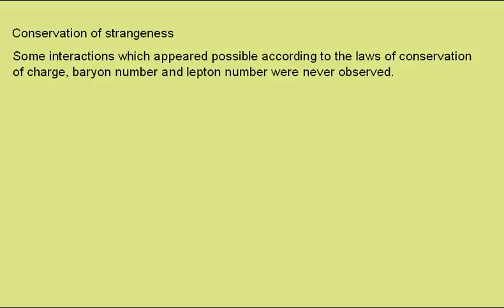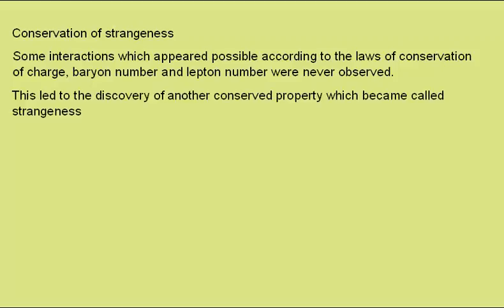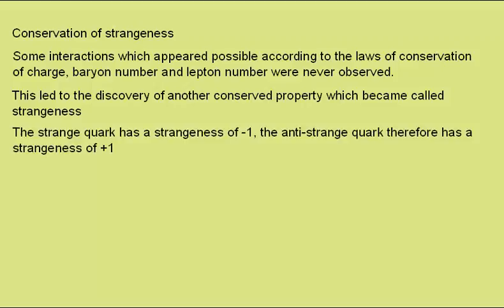Now to look at another property, that of strangeness. Some interactions which appeared possible according to the laws of conservation of charge, baryon number and lepton number were never actually observed to occur. This led to the discovery of another conserved property which became called strangeness due to the strange behaviour of some particles. The strange quark has a strangeness of -1, while the anti-strange quark has a strangeness of +1. All other quarks have 0 strangeness.